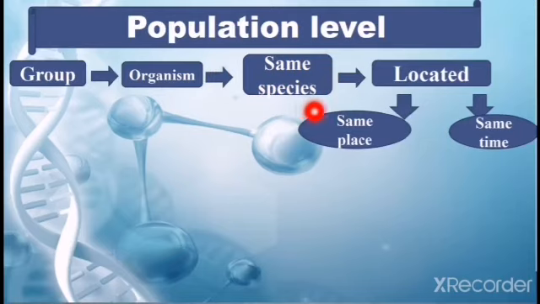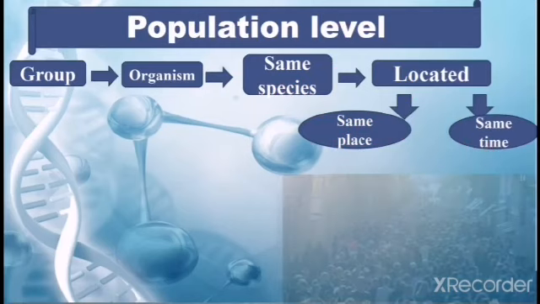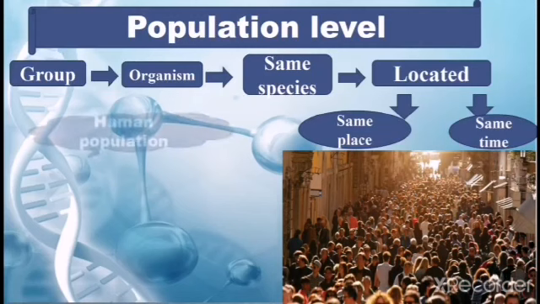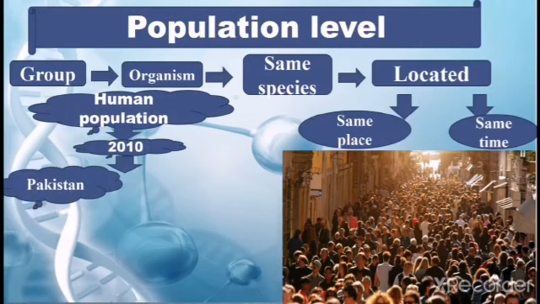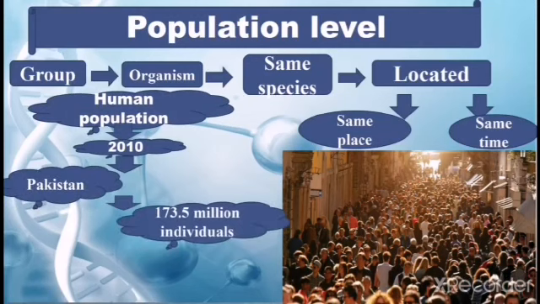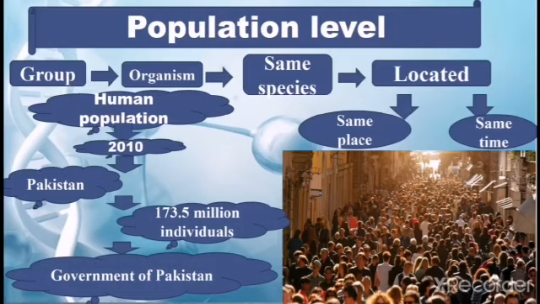Species is the group of organisms that can interbreed with each other and produce fertile offspring. When these species are located at the same place and same time, then they form the population, like the population of human beings. For example, the human population in 2010 was about 173.5 million individuals in Pakistan. That is declared by the government of Pakistan.